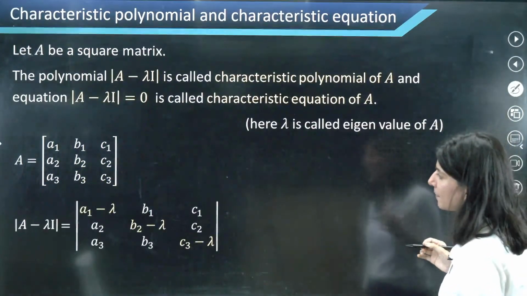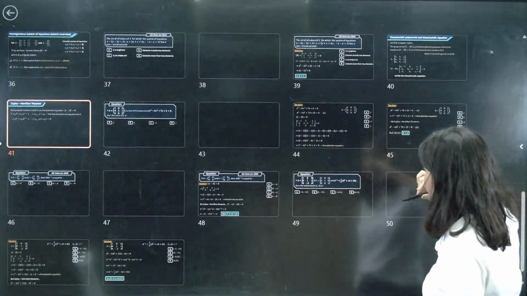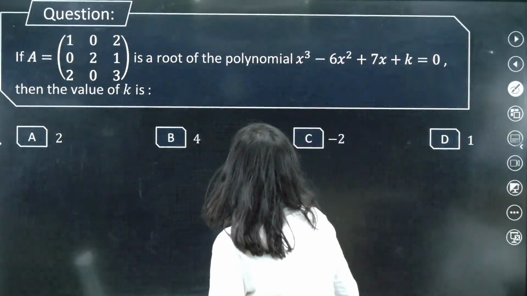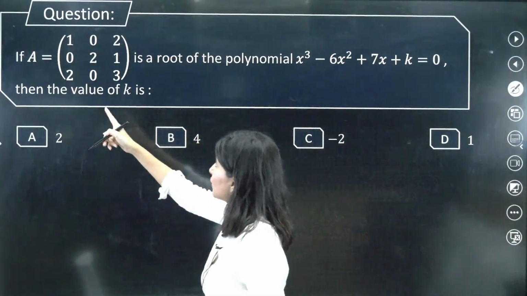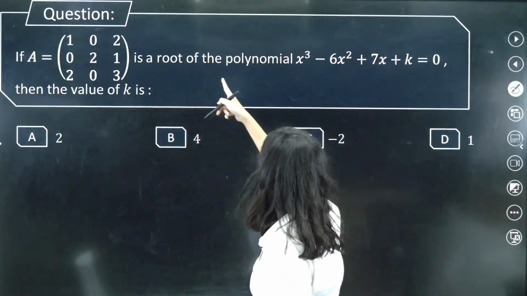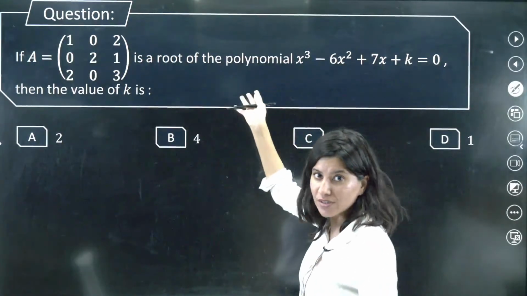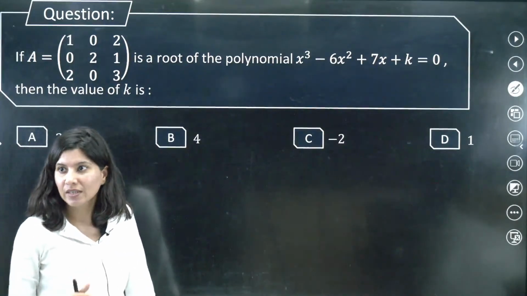Let me take an example for you. Not this, this is the general thing. Let me just show you. Yeah, so this is the example. So there is this A matrix, right? And what they are giving is the polynomial equation already, and they are asking about the value of K, correct?